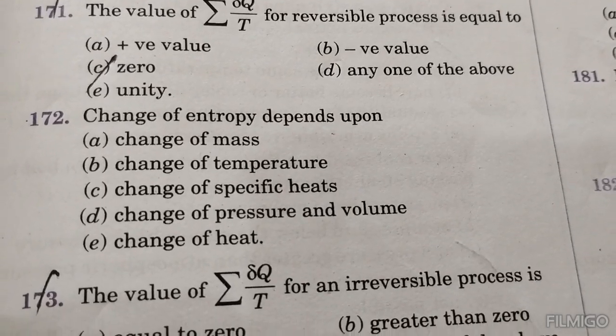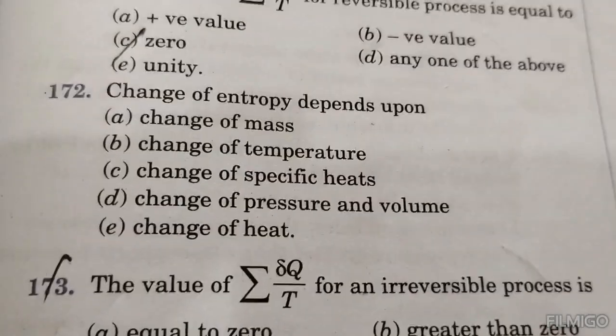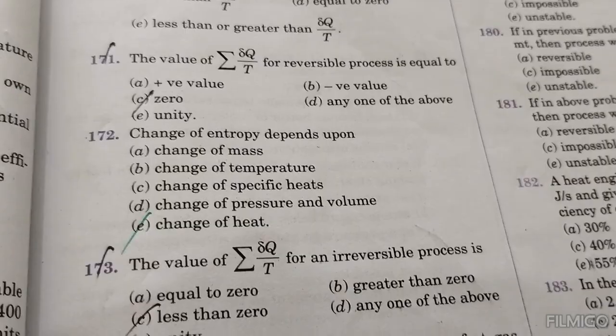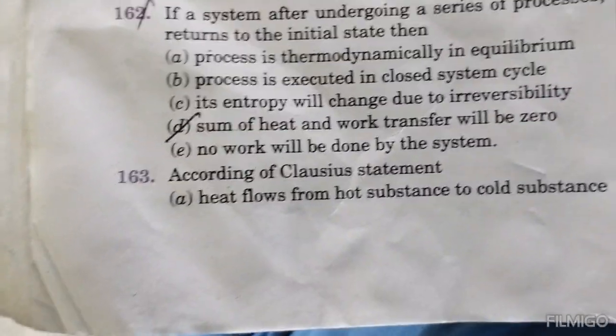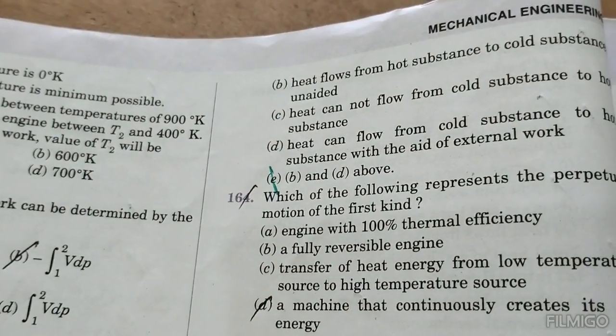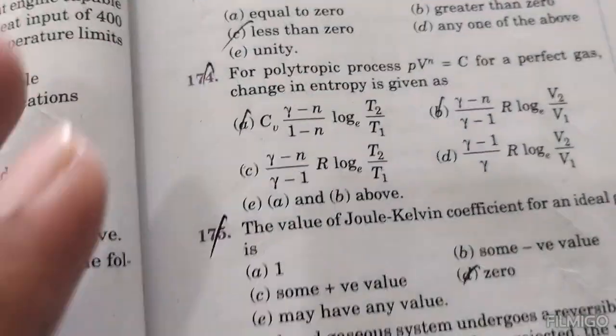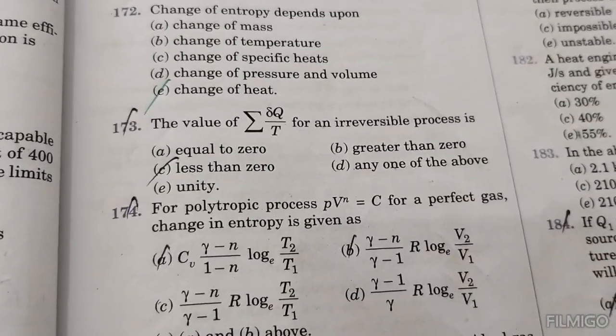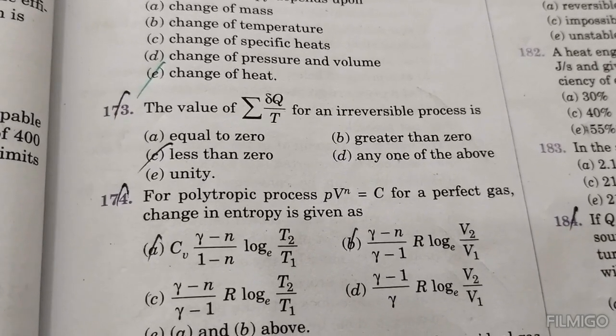Change in entropy depends upon change of heat. According to the Clausius statement is B and D. The value of dQ/T for an irreversible process is less than 0.